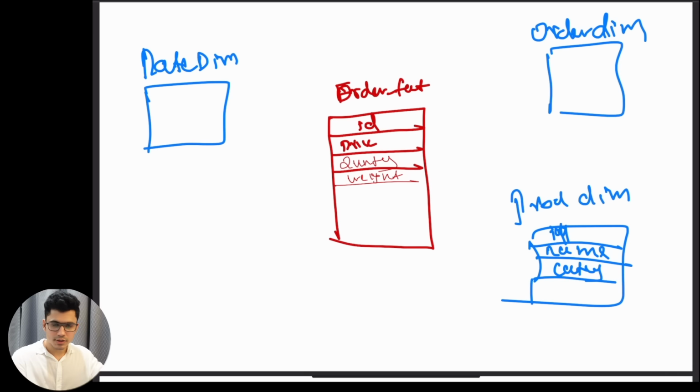Once you have the information stored inside the product dimension, you can create the foreign key, such as product id, and then using the id you can join this. The same thing you can do for the order, the same thing you can do for the date table and everything else. Basically you create the fact table, in between you store all of the transactional values information, you create the dimension tables differently, and you join them with this common key so that you can do the final analysis. This makes the analysis easier, because if I want to get the information about the product and get the quantity of the product, I just have to join the two tables, which are also stored in the data warehouse.